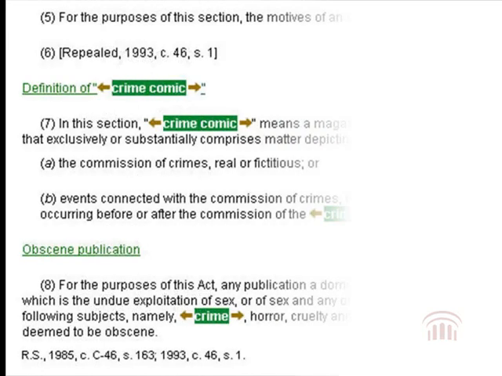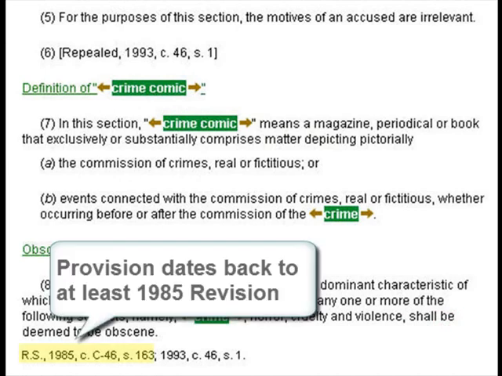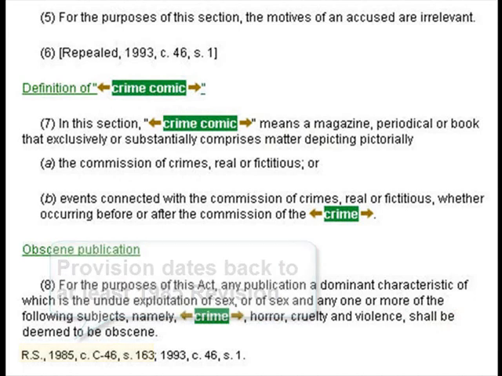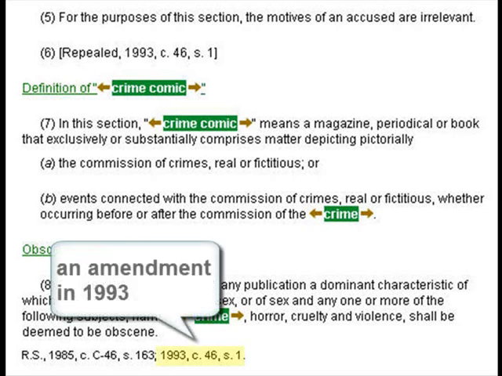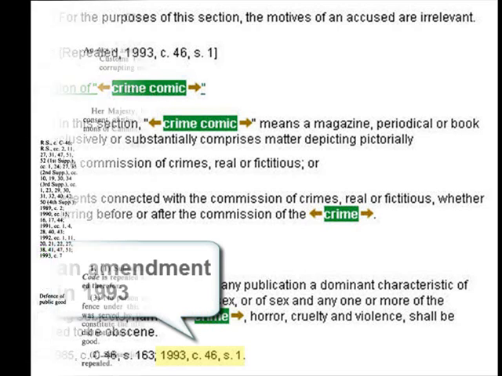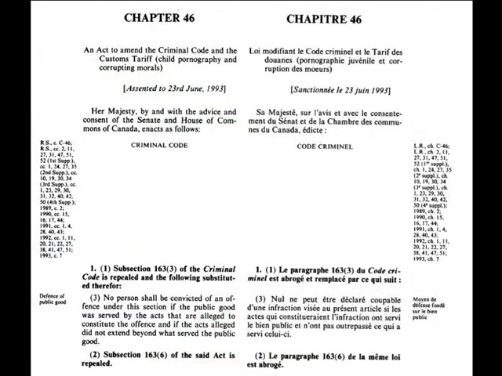So returning to our example, the RS in the historical notes tells us that this provision in some form dates back to the last revision of 1985. But we can also see something happened in 1993. This could be when the provision about crime comics was added, or it could be a change affecting another part of this section. To find out, we go to the 1993 annual volume of the Statutes of Canada to Chapter 46, Section 1.